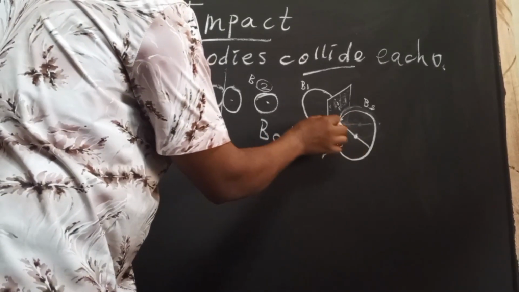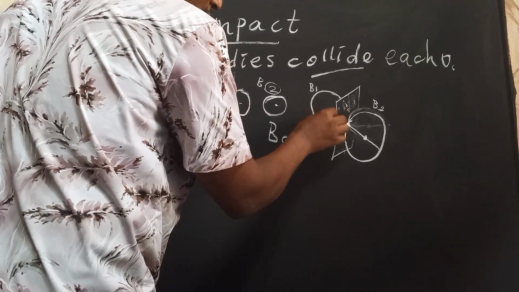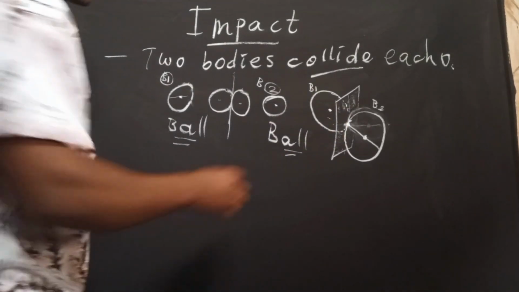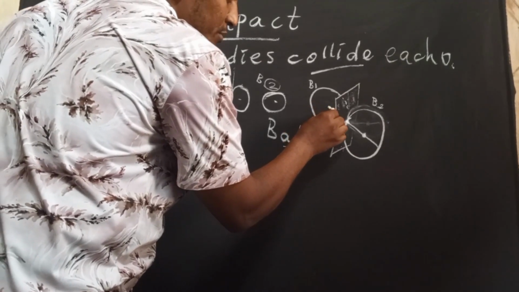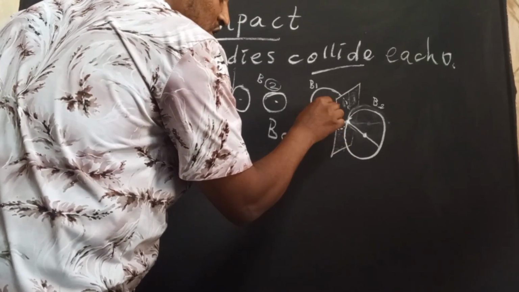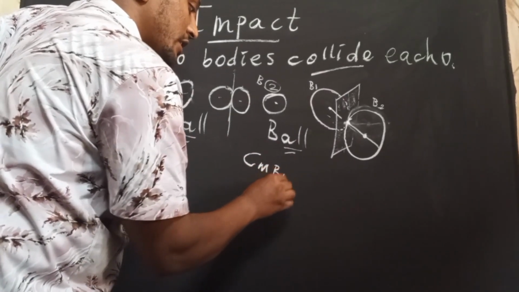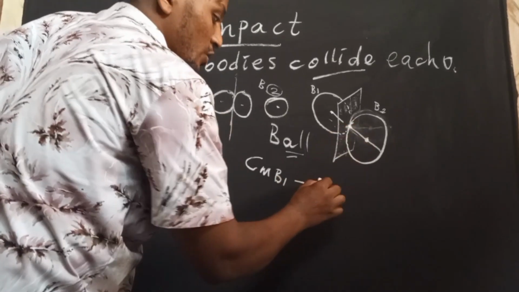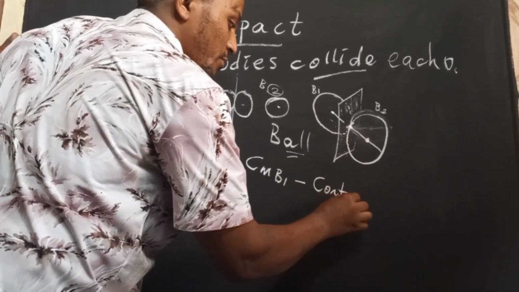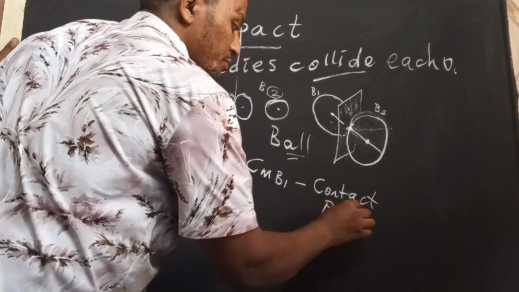There exists also B1. For B1 also there exists a center of mass somewhere here we can consider. So there exists the line that can be joined from the center of mass of B1 to the contact point.